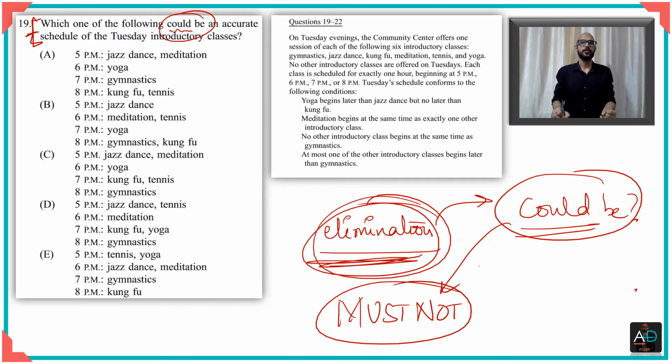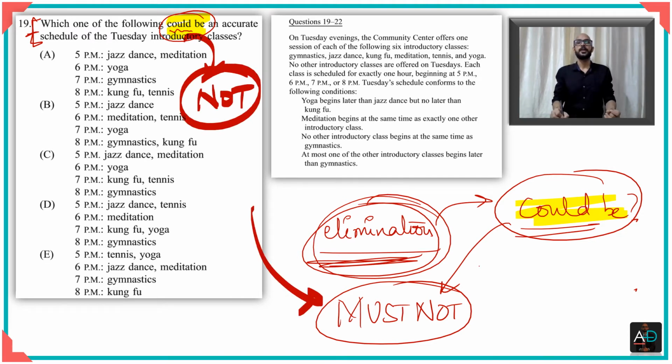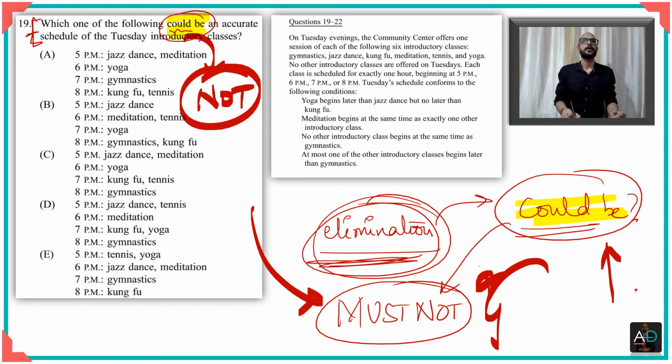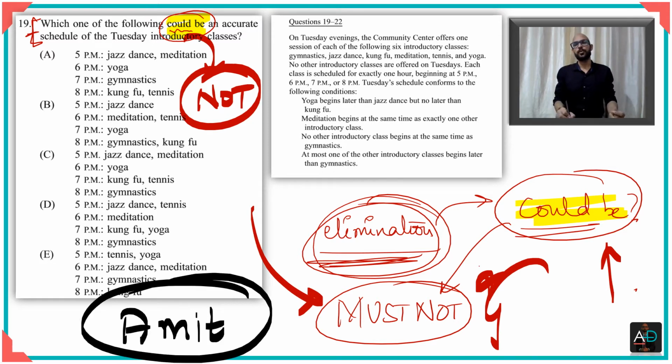But when you see a could be question, it means which of these could be possible, right? And if I want to eliminate a could be option, I basically want to say that it cannot be. I want to say it must not be, because if I cannot eliminate a must not option, it means that it could be. Let us say, what is your name? My name could be Amit. Now, if I want to eliminate this option, I need to show why my name cannot be Amit, right?